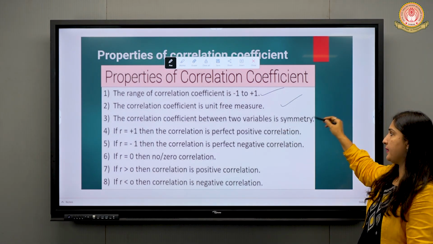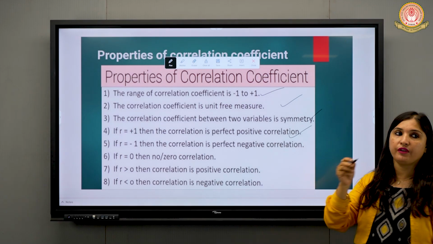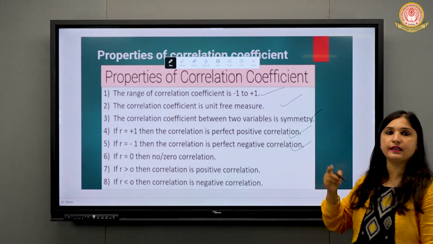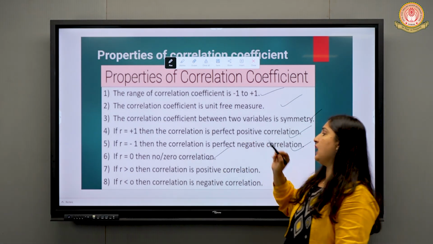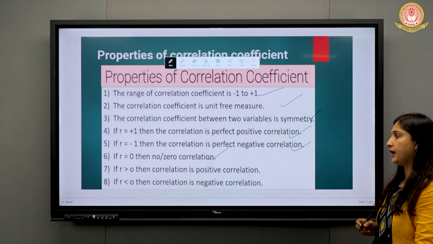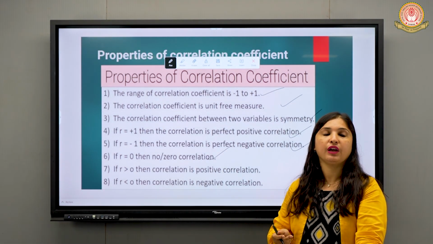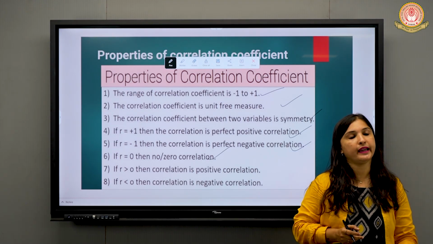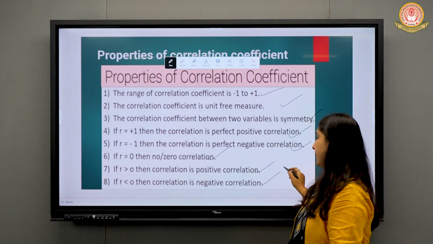We have two variables which is symmetric. If it is +1, it is perfect positive. If it is -1, perfect negative. If it is 0, there is no correlation, lack of correlation. Whenever the value of r is greater than 0, then there is a high chance of positive correlation. If the value of r is nearer to 0 or less than 0, then we can say there is a chance of a negative correlation between them.